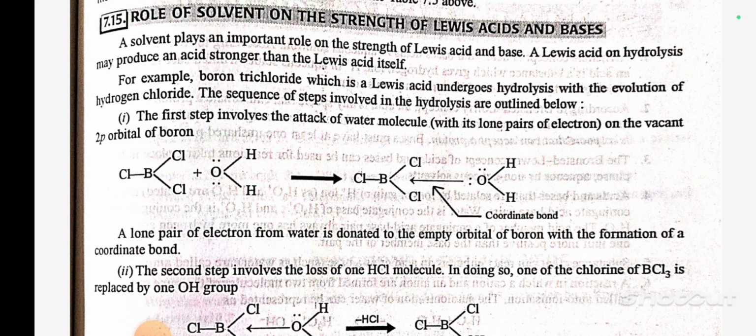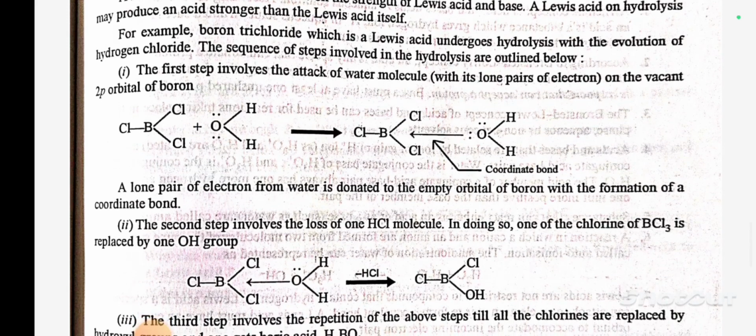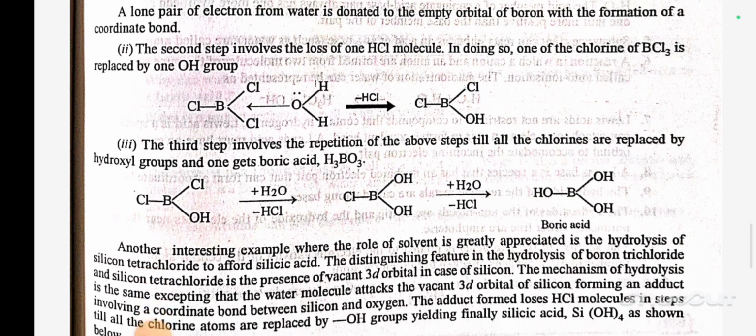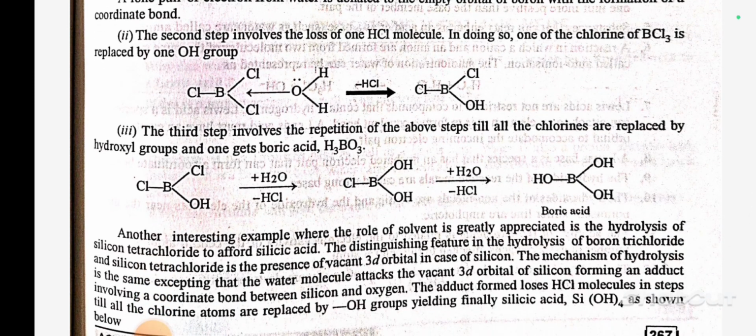Role of solvent on the strength of Lewis acid and base. A solvent plays an important role on the strength of Lewis acid and base. A Lewis acid on hydrolysis may produce an acid stronger than the Lewis acid itself. For example, boron trichloride, which is a Lewis acid, undergoes hydrolysis with the evolution of hydrogen chloride. The sequence of steps involved in the hydrolysis is outlined. Number 1. The first step involves the attack of a water molecule on the vacant 2p orbital of boron. A lone pair of electrons from water is donated to the empty orbital of boron with the formation of a coordinate bond. Number 2. The second step involves the loss of one HCl molecule.